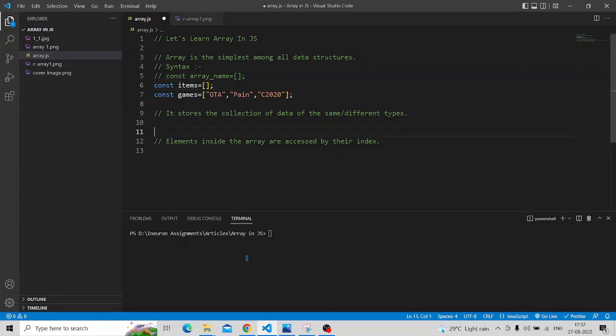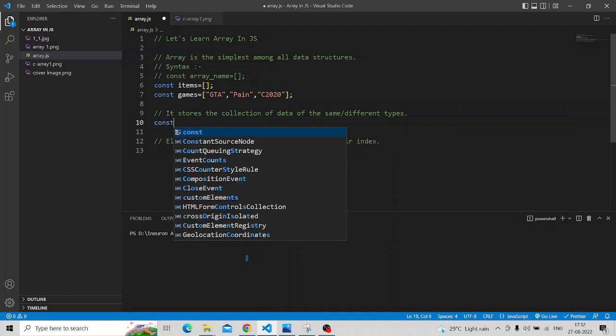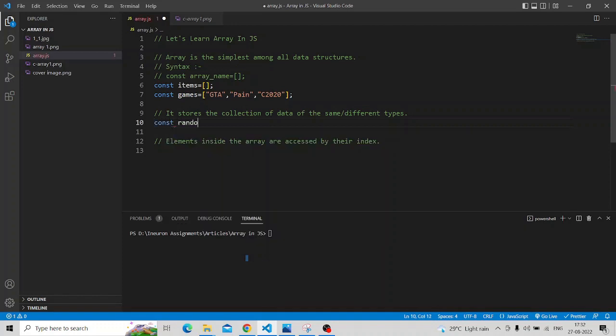Second point is it stores the collection of data of same or different types. So we have seen the same data types. Now in this point let's take a collection of different data types. For example, const random values. Let's take random values.